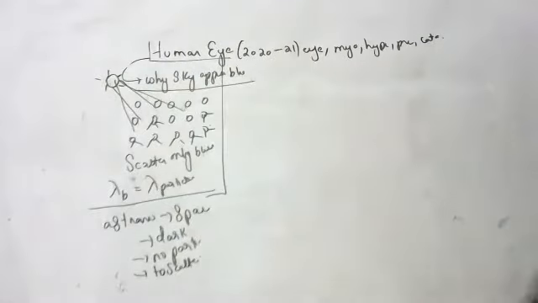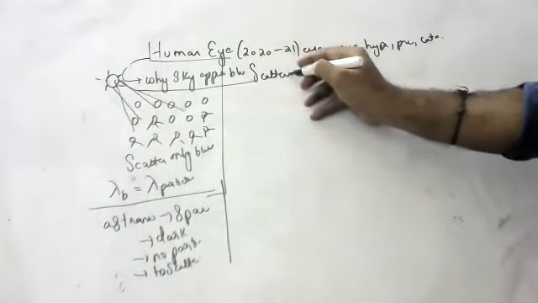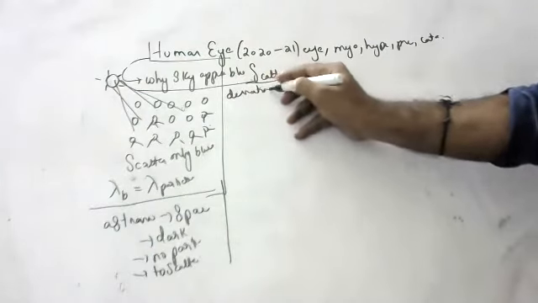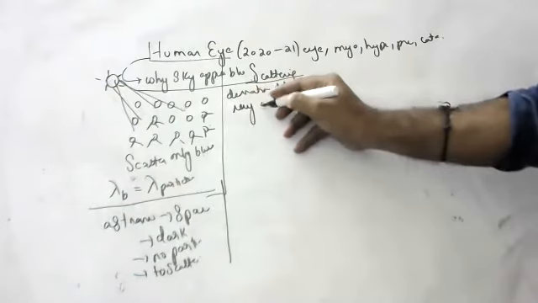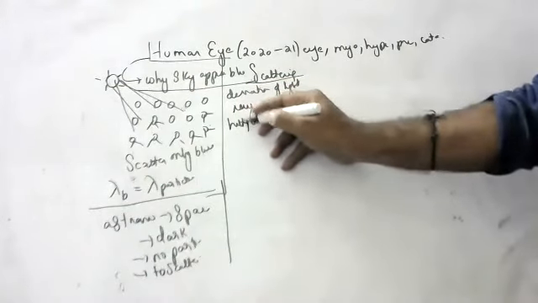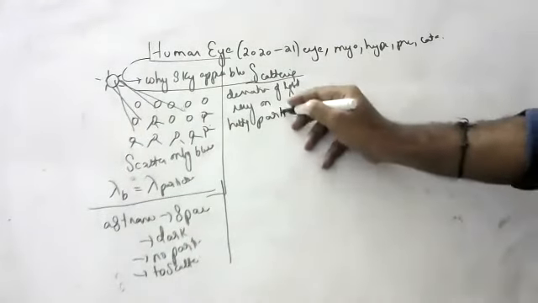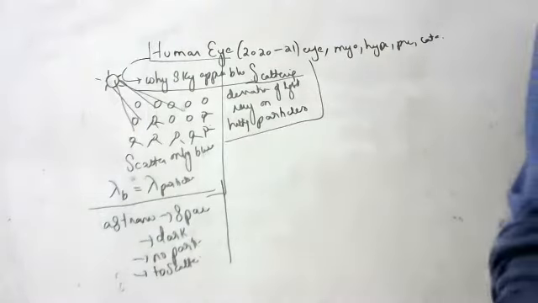Therefore, everything appears dark. Then you will have a doubt, sir, what is meant by scattering? Scattering is deviation of a light ray on hitting any particle. Deviation of a light ray on hitting any particles is called scattering.